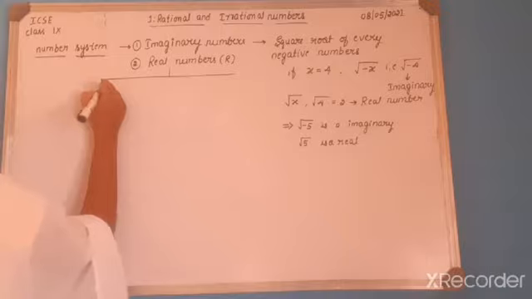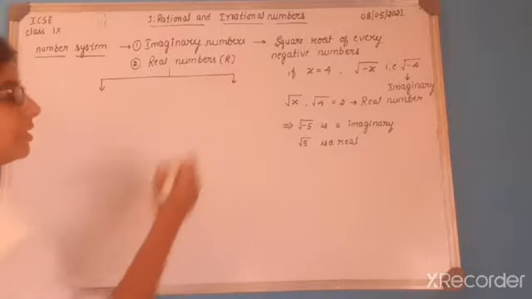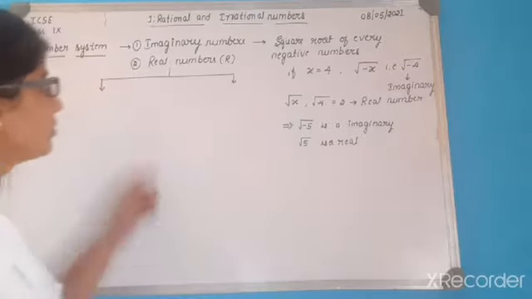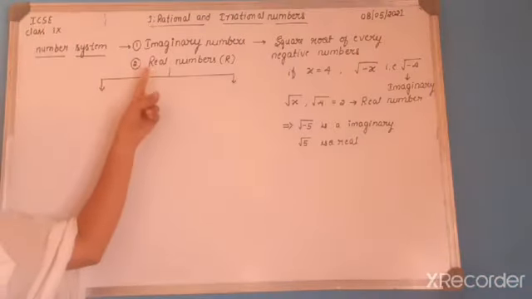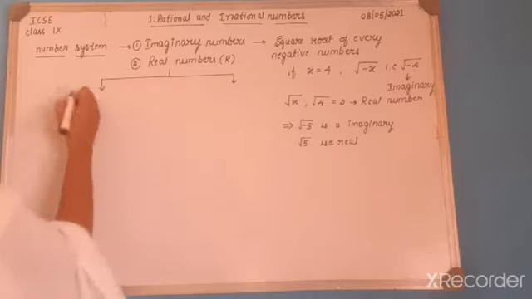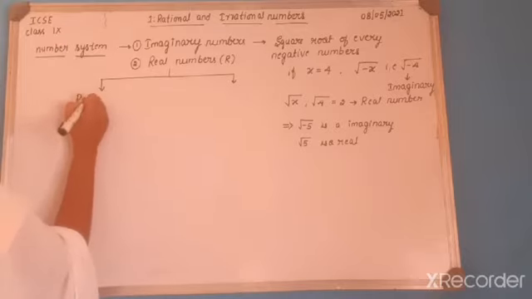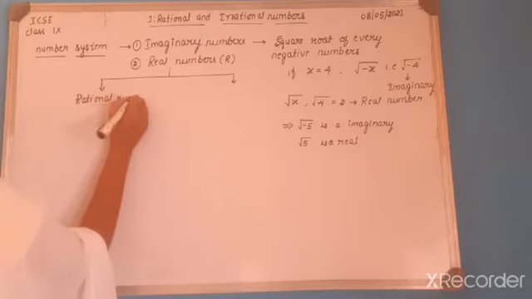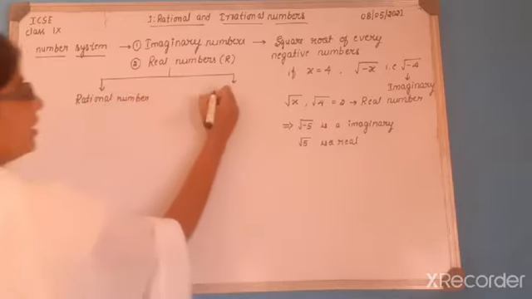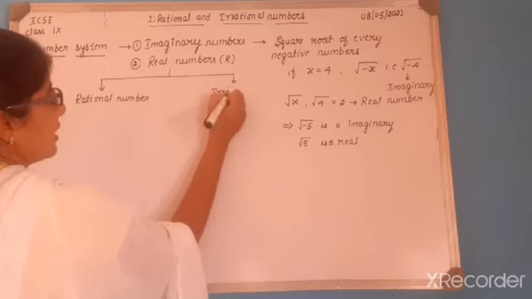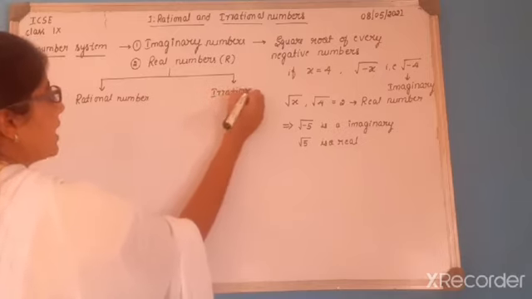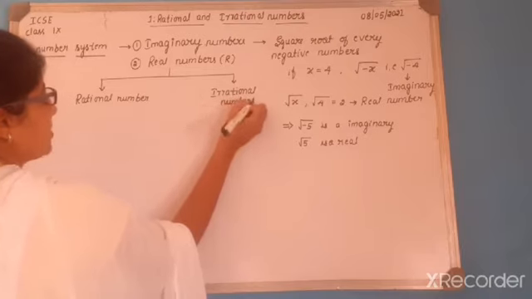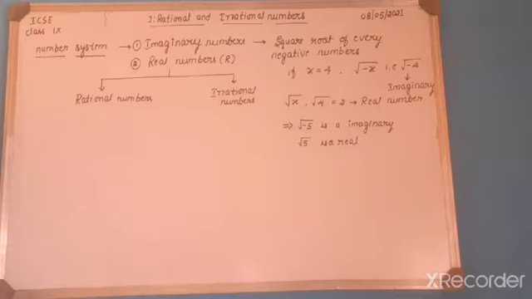As we know, by definition, real number is a collection of rational and irrational numbers. So the first one is called rational number, and the second one is called irrational number. So real numbers have two types, rational numbers and irrational numbers.